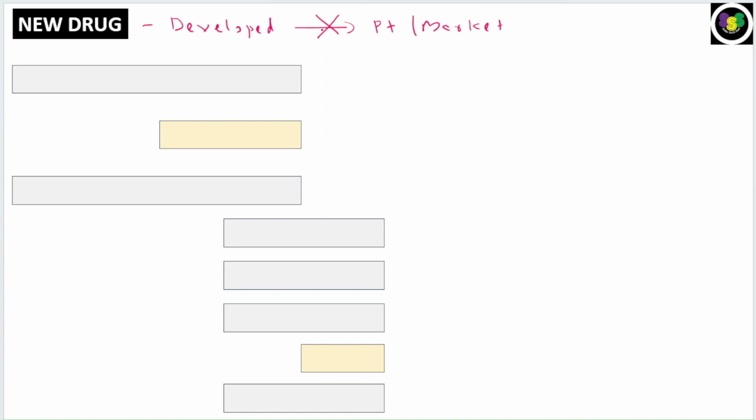Okay, so suppose we feel that the compound we have developed has the potential to develop as a therapeutic drug, then the first thing you need to do is to test the compound or this particular drug in animals. We need to test the drug in animals, and this is called the preclinical trial. Preclinical trial is the testing of the drug or the compound in animals. So this is basically done to check the safety of the compound or the drug, or to see the efficacy of the compound. Okay, so this is called the preclinical trial.